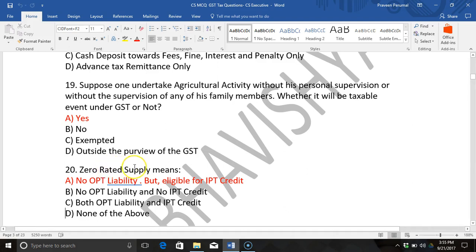So, zero rated supply means the output is not taxable. So, no output liability, and eligible for refund, eligible for input tax credit. So, the answer is A. Zero rated supplies are predominantly exports.